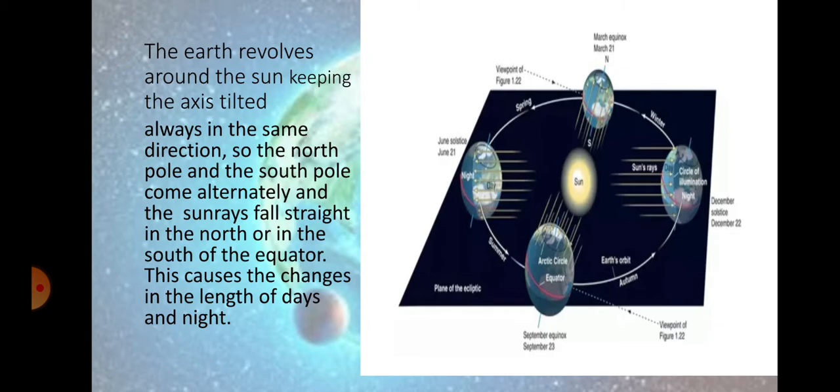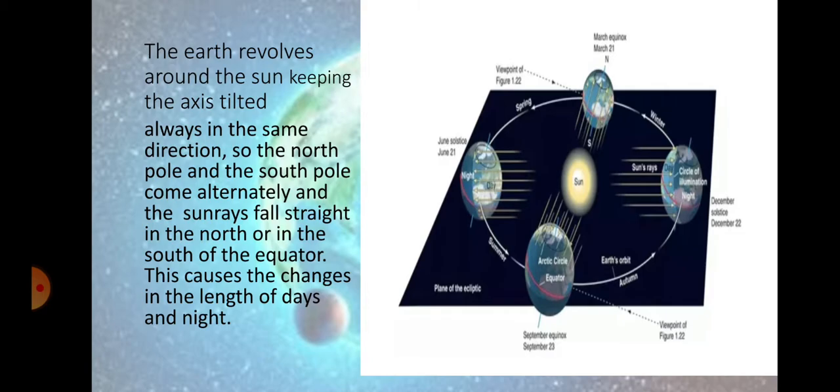The earth revolves around the sun, keeping the axis tilted always in the same direction. So you can see in the picture it is always tilted in one direction. So the North Pole and South Pole come alternately and the sun rays fall straight in the north or in the south of the equator. This causes the change in the length of days and night.